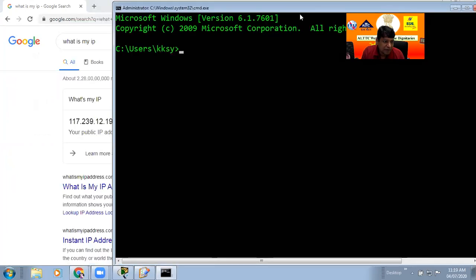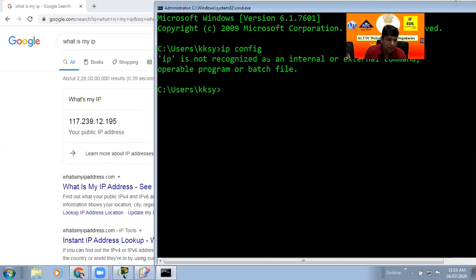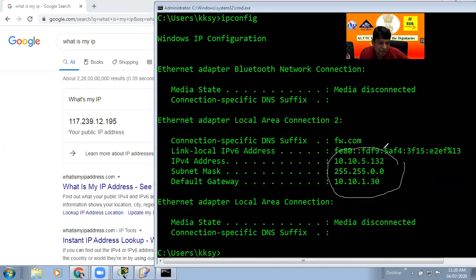This is a command, ipconfig. Sorry, not that. Okay, so this is the local IP. You can see this is the local IP. This is the actual IP, but all these IPs are under a VLAN.